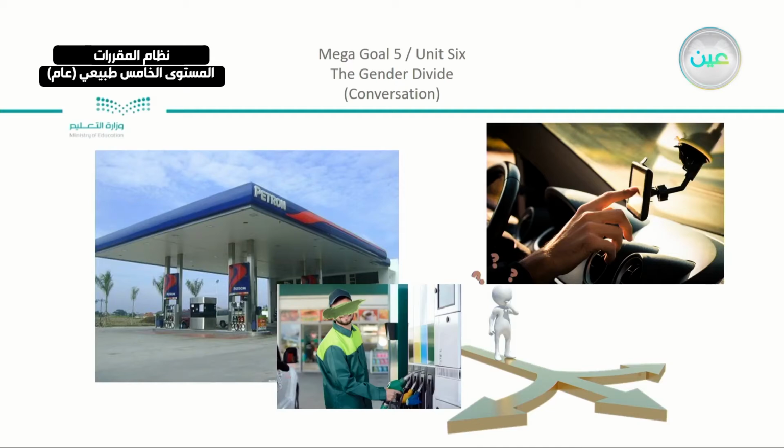You can see that we have a gas station, and an attendant working in the gas station. And also we can see they are using Google Maps. And also this guy seems lost, which means there is a story happening here.